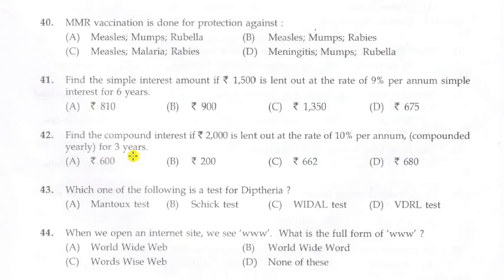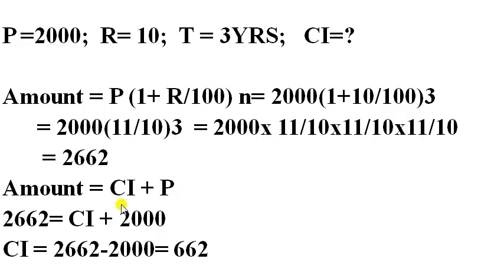Next question. Find the compound interest if rupees 2,000 is lent out at the rate of 10% per annum compounded yearly for 3 years. So principal is rupees 2,000, term is 3 years, and rate is 10% per annum. We have to find out the compound interest. There is a formula that amount is equal to compound interest plus principal. And how will we find out the amount?